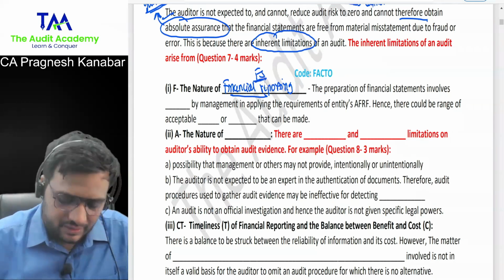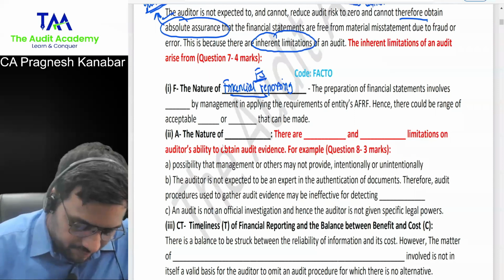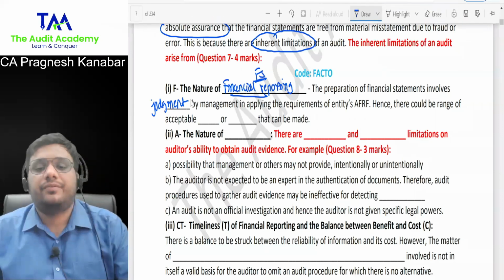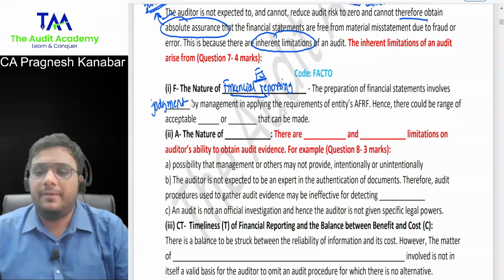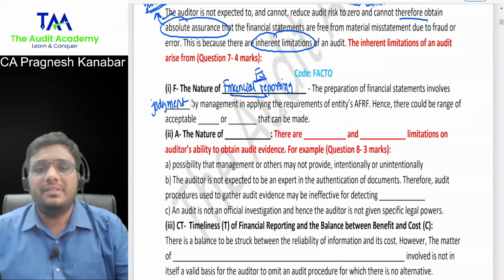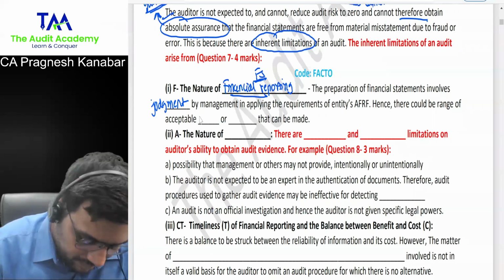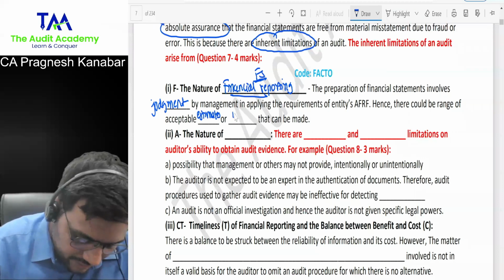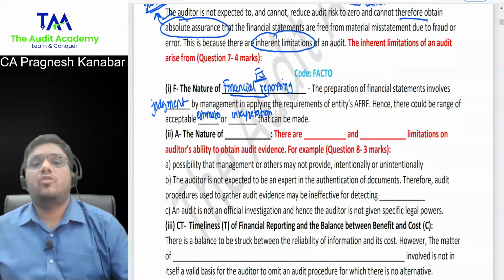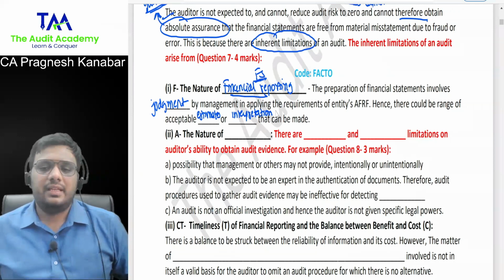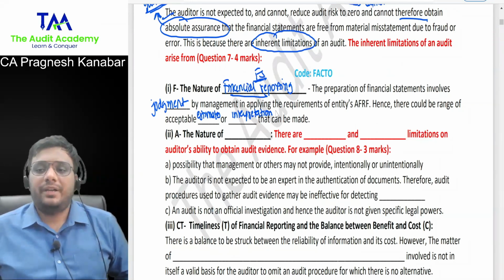The nature of financial statements. The preparation of financial statements involves judgment by management in applying the requirements of the applicable financial reporting framework. That means the accounting standards and stuff. Hence, there could be a range of acceptable estimates, assumptions, judgments, or interpretations that can be made.